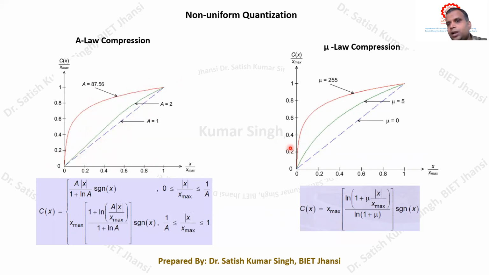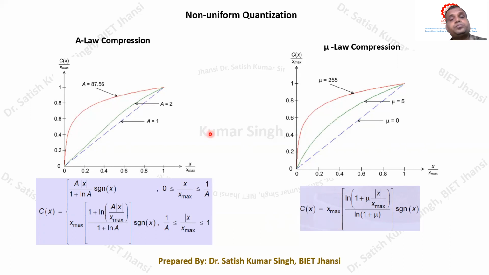Similarly here, mu equals 0 is nothing but a linear characteristic. So again at this particular point we are not performing any compression. Remember that. In America they are using the mu law compression, and in India we are using the A law compression. I hope this non-uniform quantization is clear. Try to go through this expression. The same expression has been plotted here. I'm not going into the detail of this; it is not required in the present discussion.